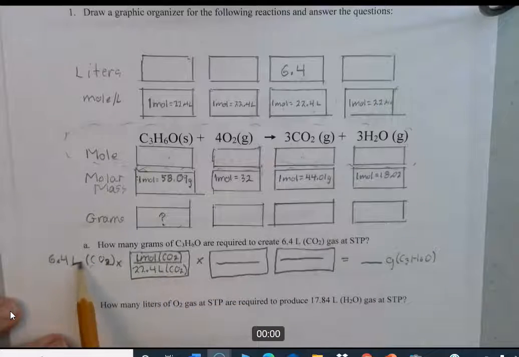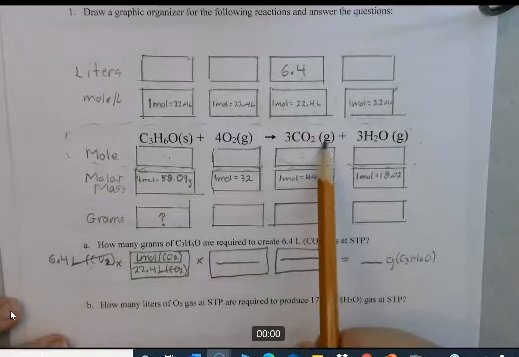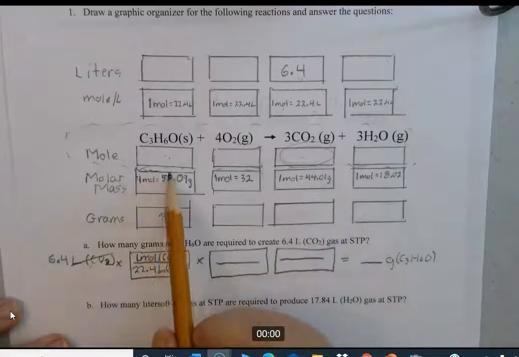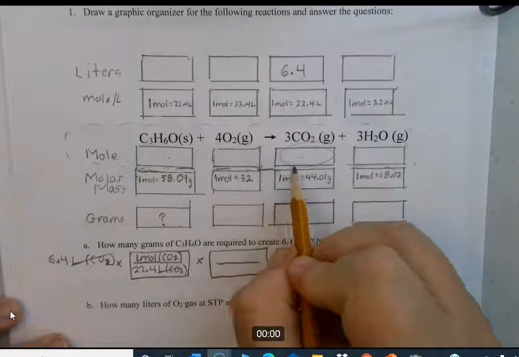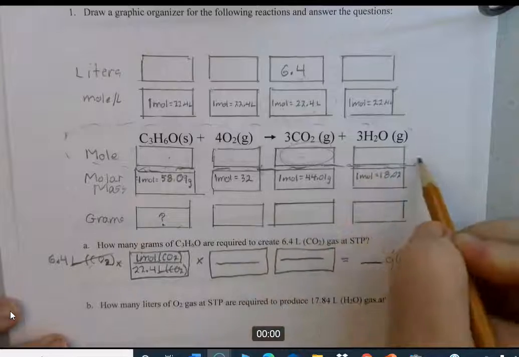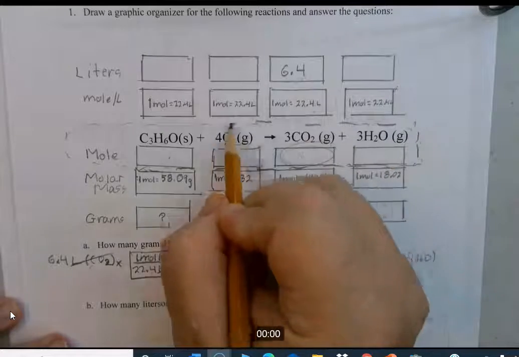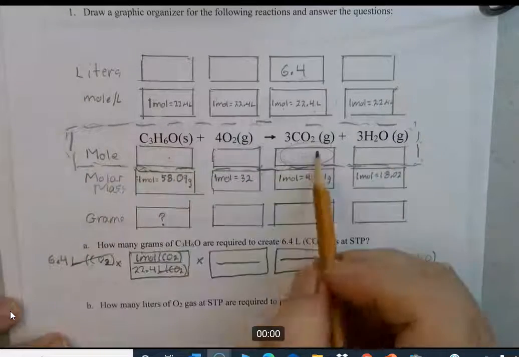Okay, so liters of CO2 cancels with liters of CO2. Good, so that puts us right here, okay? I'm going to draw this dashed line a little bit darker. So when you're in the chemical equation, it's right here. Okay, so now we're sitting right here.